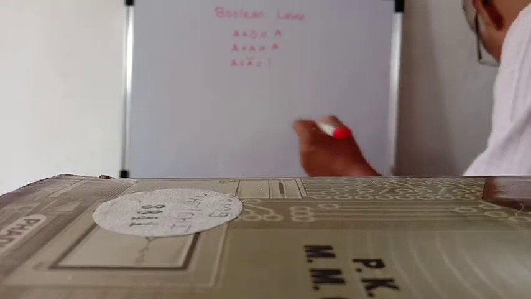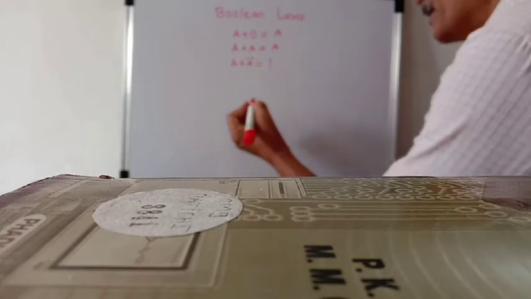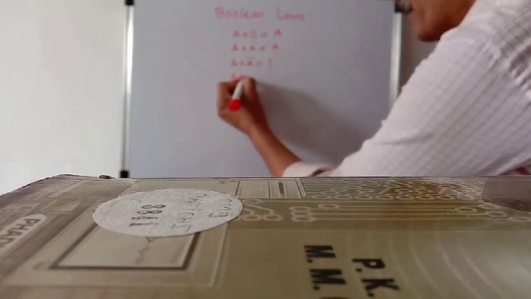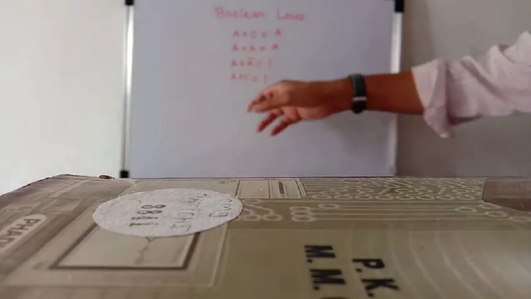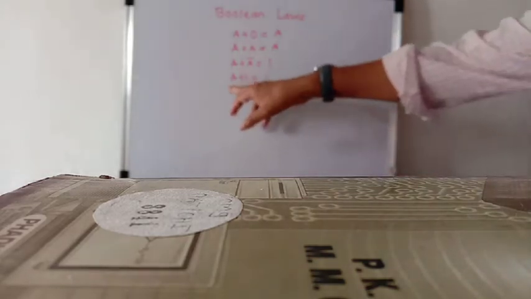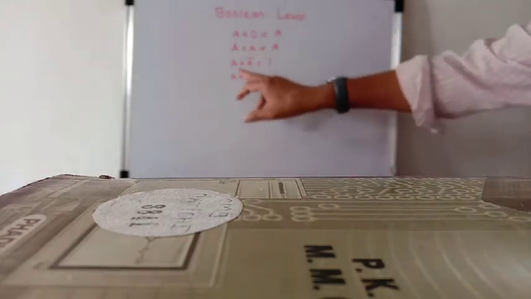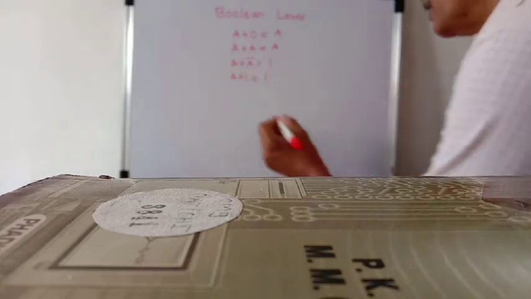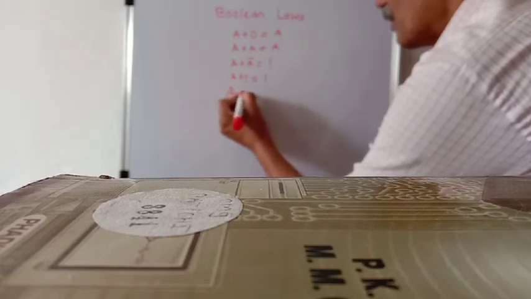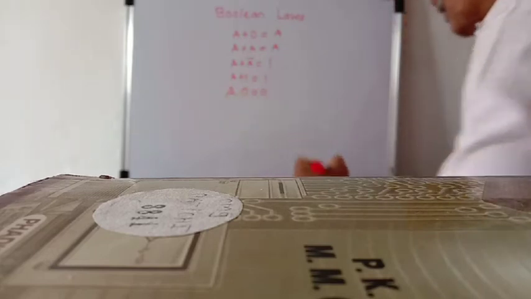Then A plus 1 is equal to 1, because 1 plus anything is equal to 1. So 1 plus 0 is equal to 1, and 1 plus 1 is equal to 1. Then A into 0 is equal to 0.